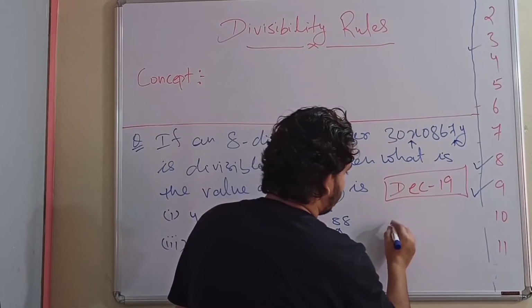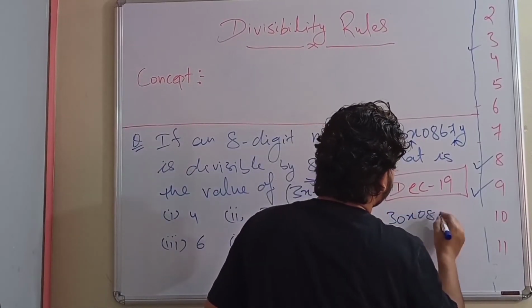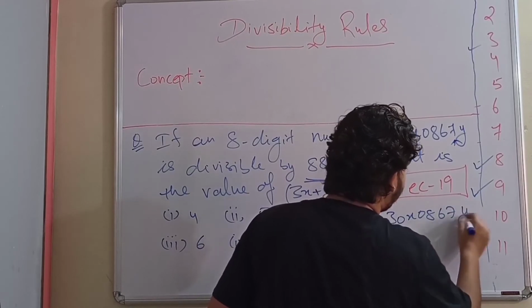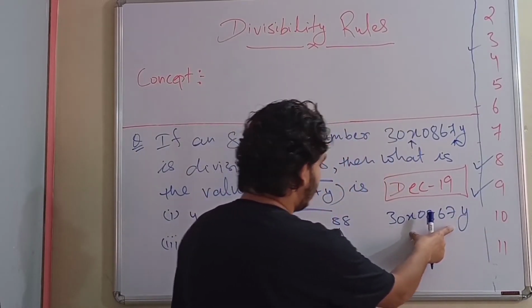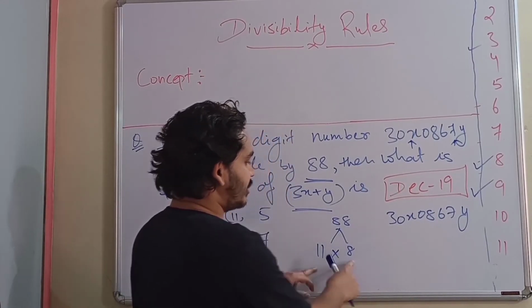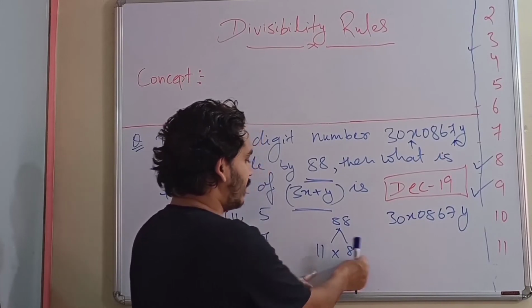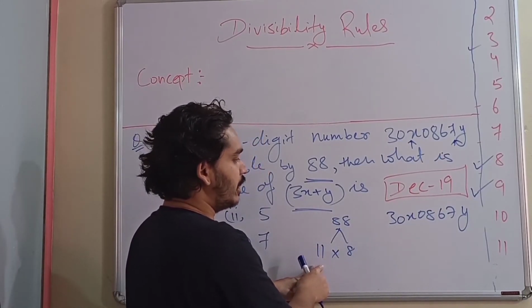If you take this number 30x0867y, then this number is divisible by 11 as well as 8. So we just saw the rule of divisibility by 8. Now let's see the divisibility of 11.